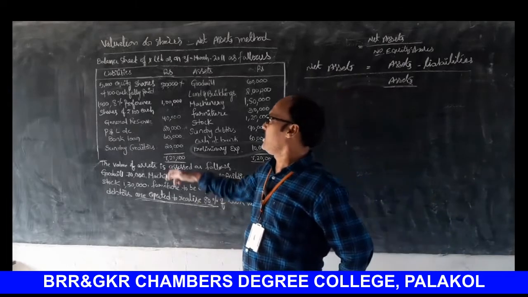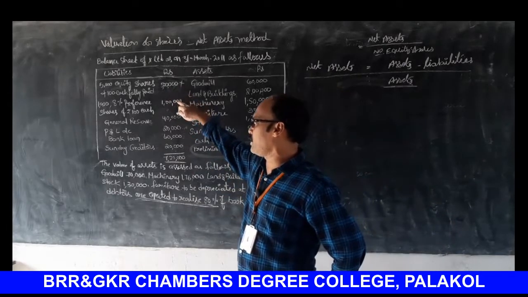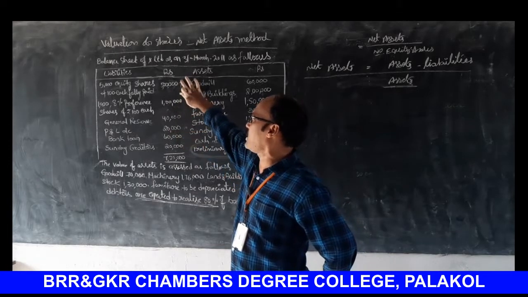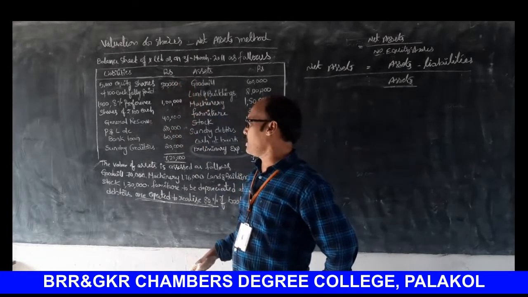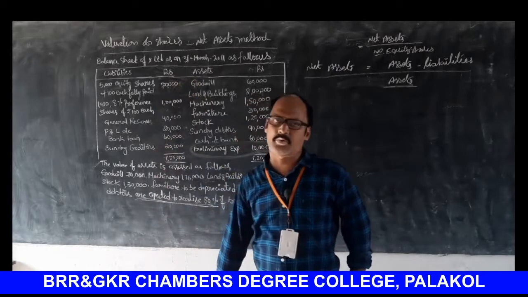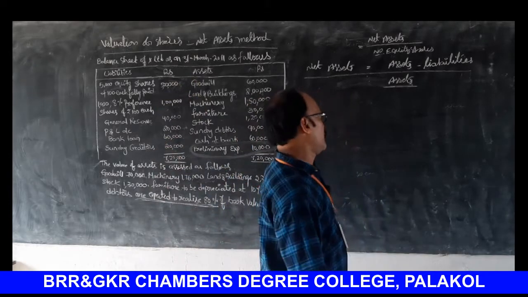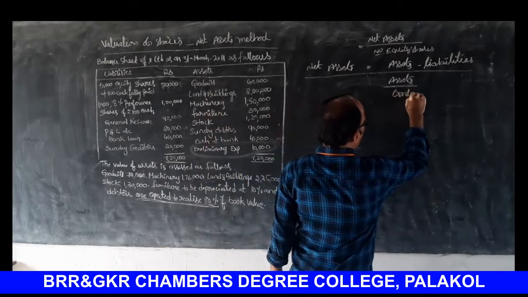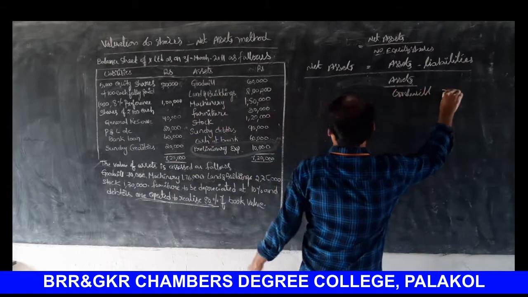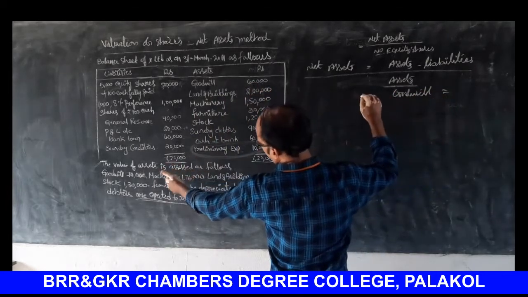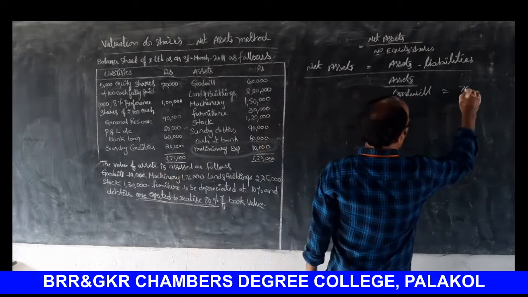Next, equity share capital, preference share capital, general reserve, profit and loss account. These are not to be considered. Only in the liability section, bank loan and sundry creditors are to be considered. Okay, right. Land, goodwill. Actual value of goodwill 60,000, but it is revalued at 70,000.